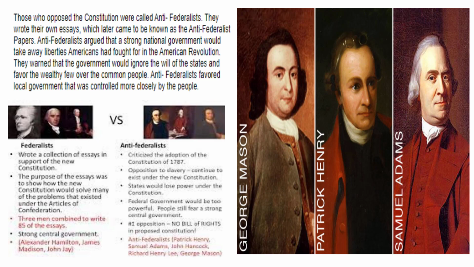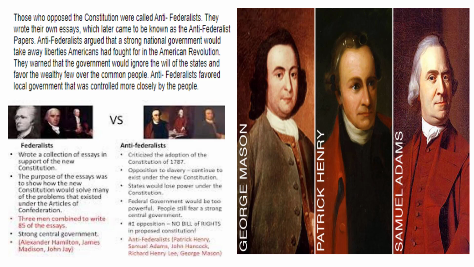Question number 7. What view did the Anti-Federalists take? Their view was they were opposed to adopting the new Constitution. Question 8. Why were the Anti-Federalists afraid of a strong national government? They were afraid that this strong national government would take away the freedoms, the liberties that Americans had fought for in the American Revolution.